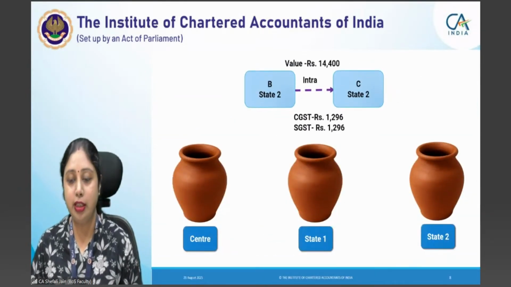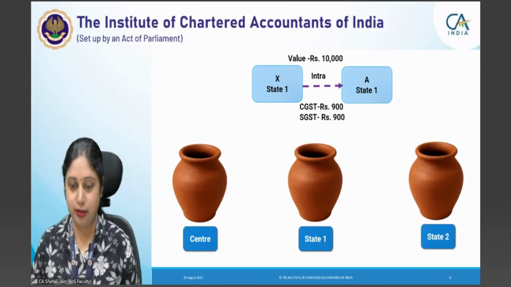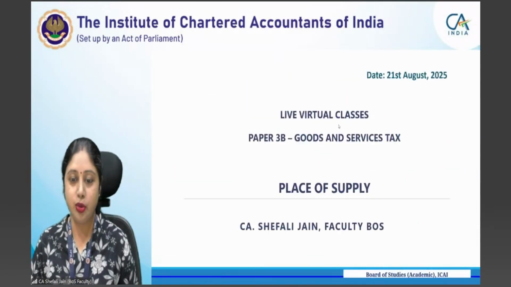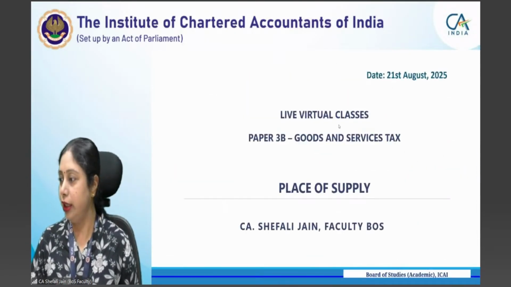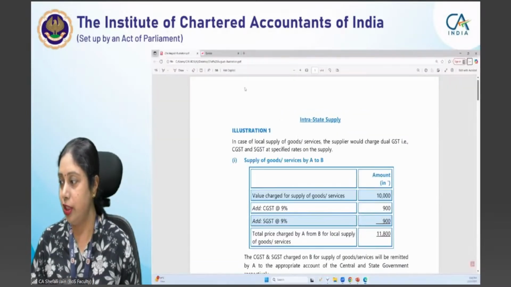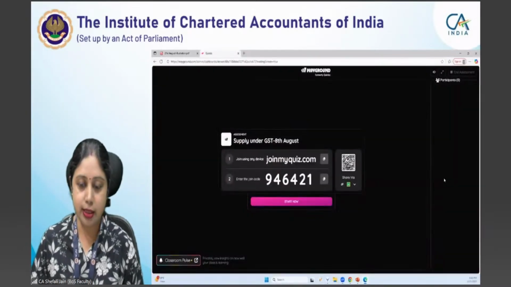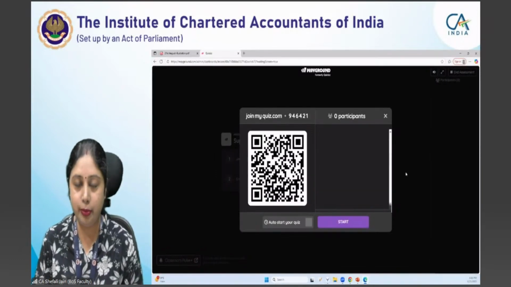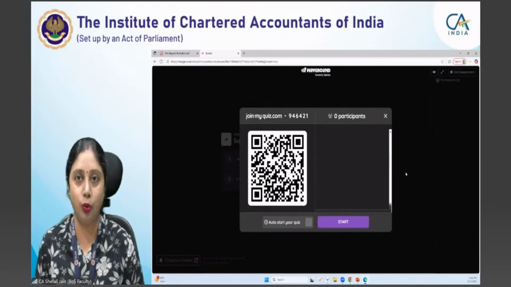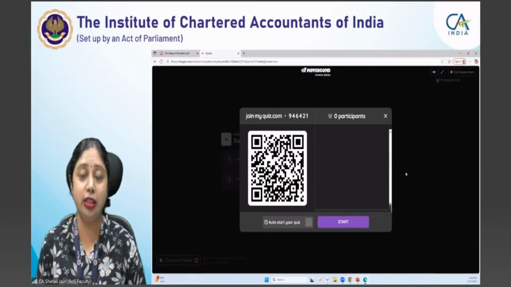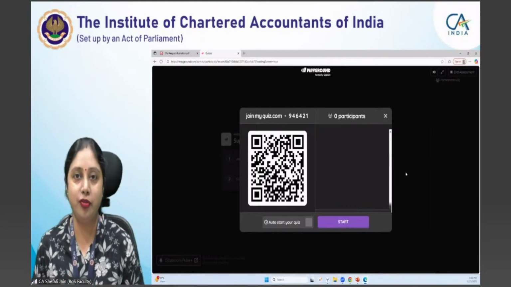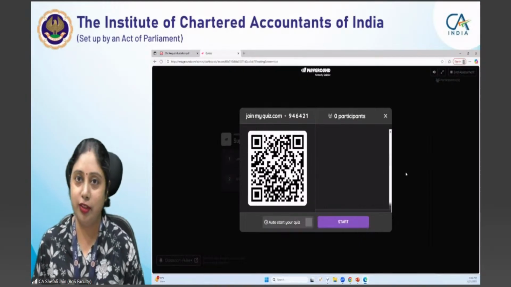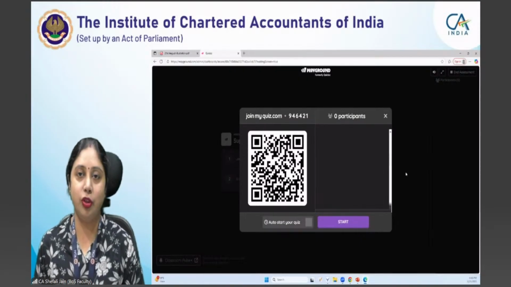Let me show you the link for the quiz, so that in case the time permits, you all are there with me in the quiz and we can do the quiz. This is the QR code for the quiz. So I will be sharing this screen and we'll have just an overview of place of supply. Then we'll go to illustration. If time permits, at least 4 or 5 questions, say 7 to 8 questions, whatever we can take for the quiz. We'll try to have the quiz before Sir joins us for the place of supply concept.